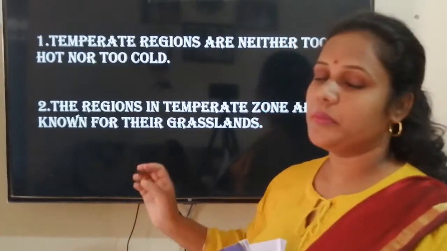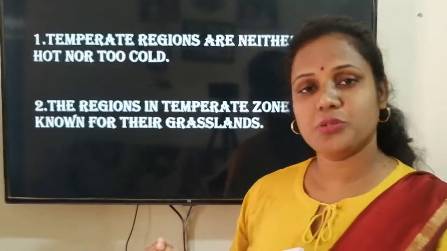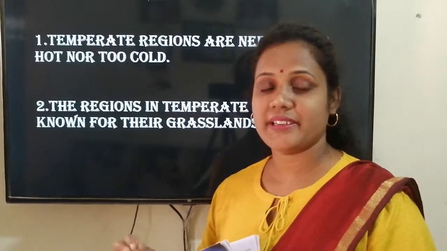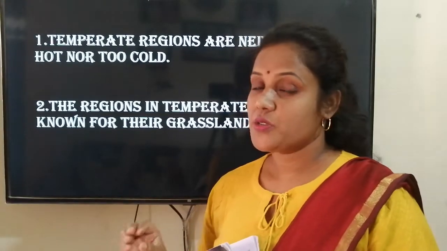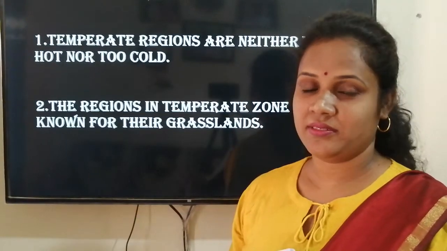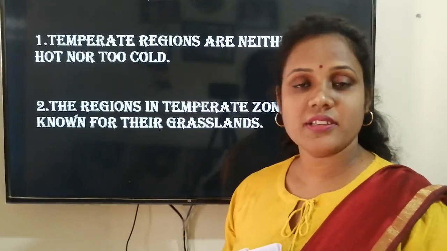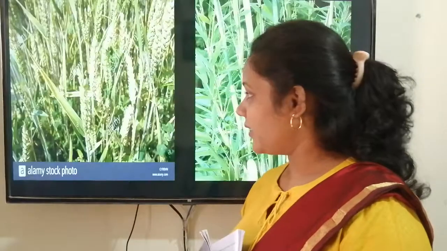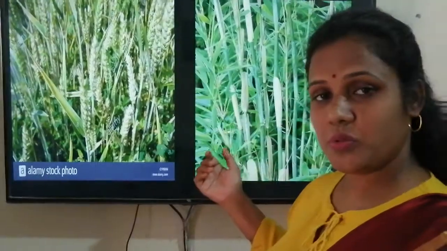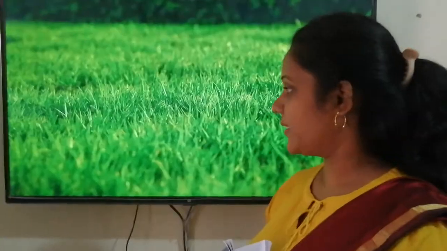And then we learned that temperate regions are neither too hot nor too cold because here the sun rays are not falling straight. सूरज की किरणें सीधी नहीं पड़ती हैं. So neither cold nor hot. Then the region has different grasslands with different names and types. What type of grass will you find? Cereals like गेहूं, bamboos, and the grass called lawn grass, which is put into the gardens.